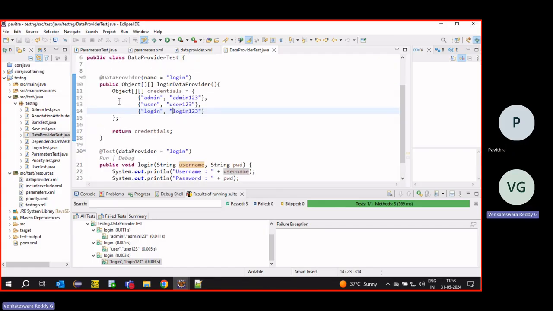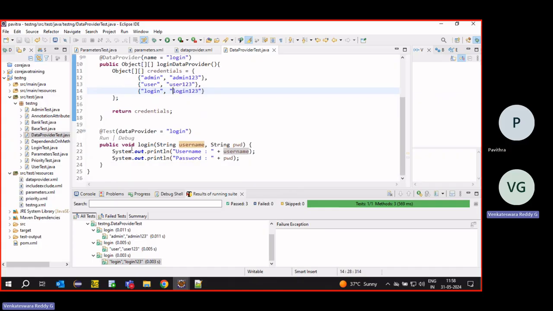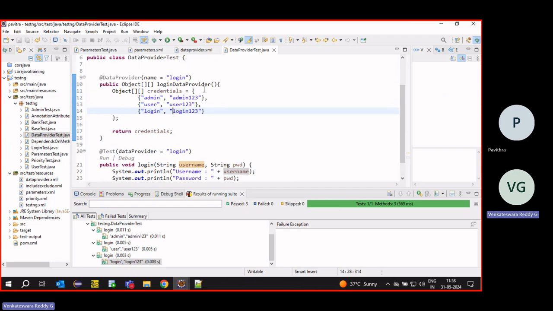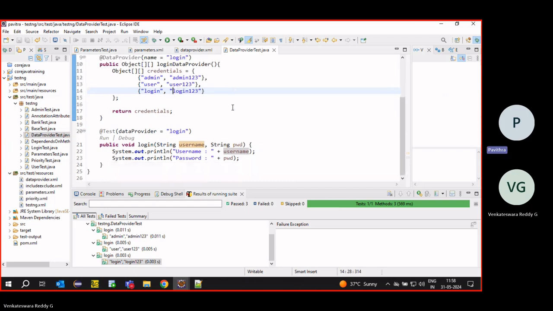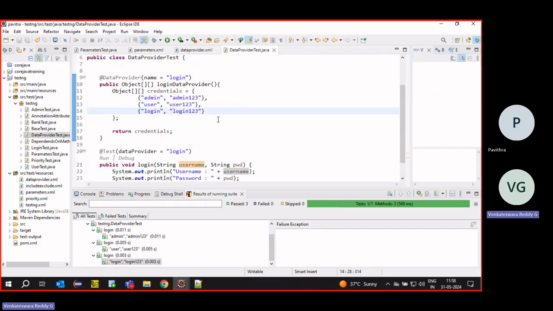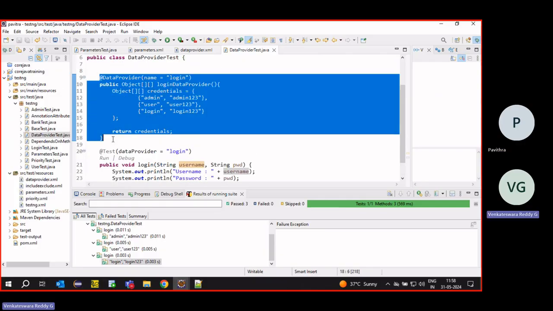Yes, data driven testing. Mostly we will use it for data driven testing: same functionality with different sets of data. The data will change, but the functionality will be the same. If we have a scenario like this, we can use the data provider concept. Now, we can create this data provider.